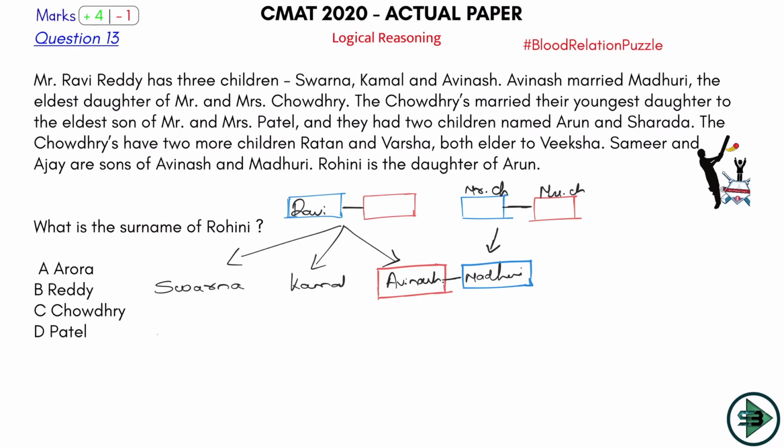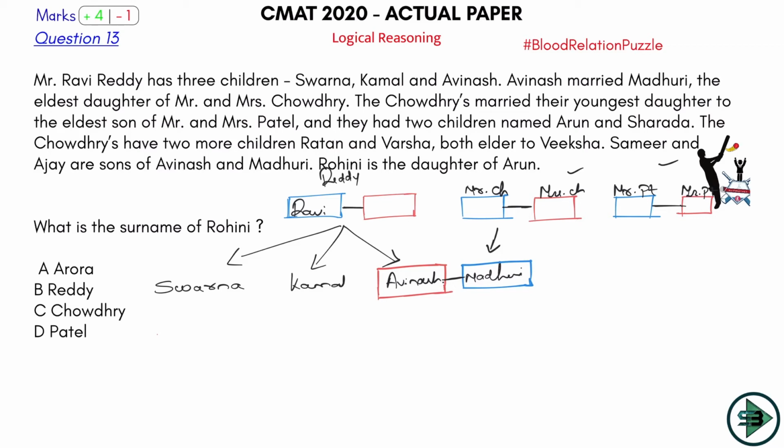So yes, Avinash is married to Madhuri here, and Madhuri is the eldest daughter of Mr. and Mrs. Chaudhary. What next? The Chaudhary married their youngest daughter to the eldest son of Mr. and Mrs. Patel. One more couple here, Mr. and Mrs. Patel. So let's draw it here, Mr. Patel, Mrs. Patel. This is one couple. So Chaudhary, Patel and Reddy. I have three couples here.